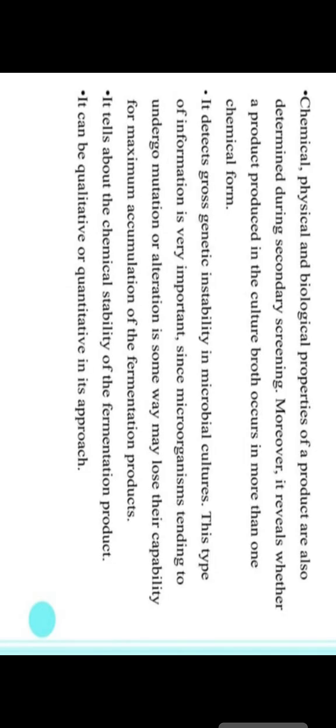Next is determination of the primary conditions for the growth and accumulation of the product associated with a particular culture. Next are the chemical, physical and biological properties of the product.